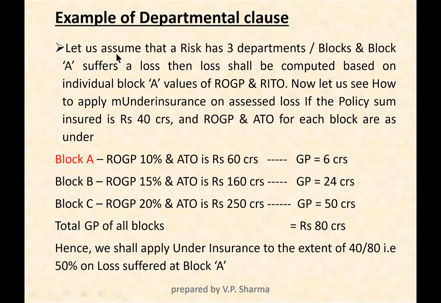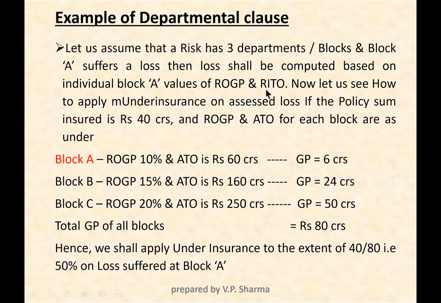Now you see the example. We have assumed a risk has 3 departments and block A suffers a loss. Then loss shall be computed based on the individual values of A, based on its rate of gross profit and reduction in turnover, as we have already discussed by way of learning the method of computation of loss.